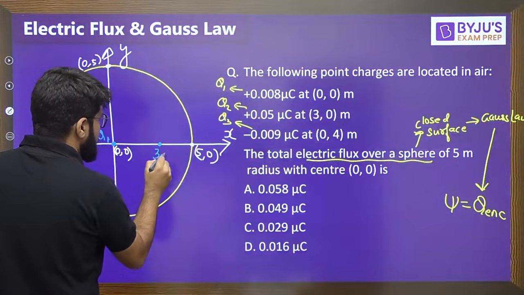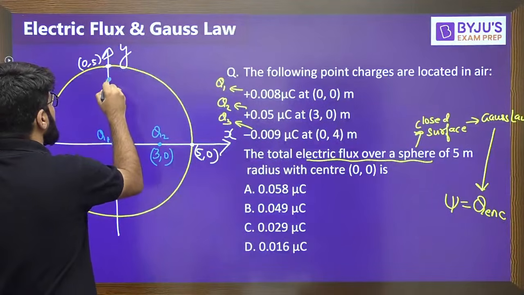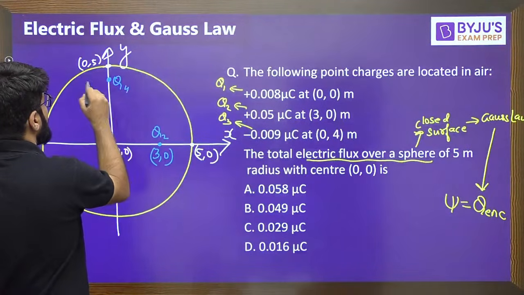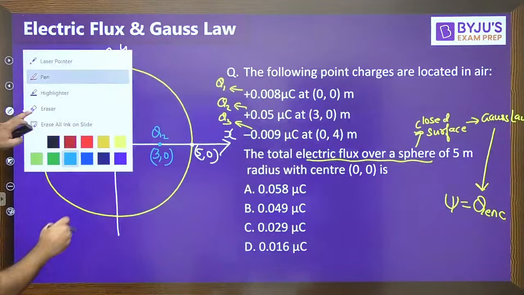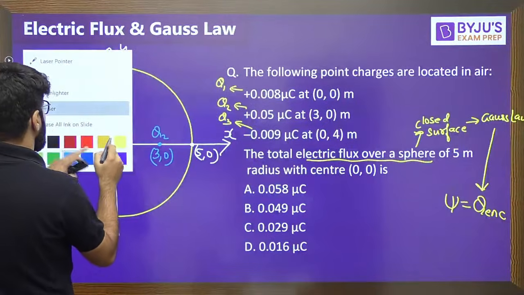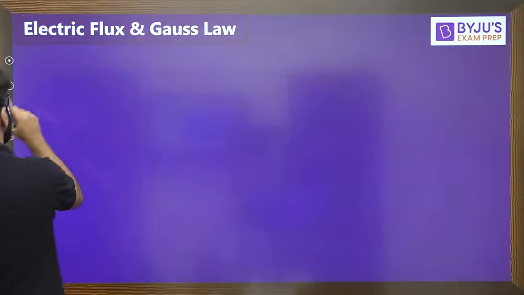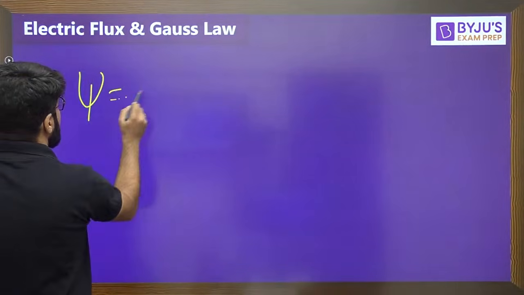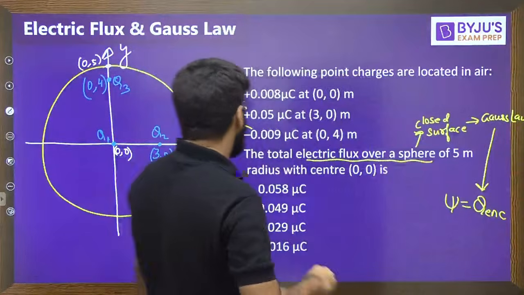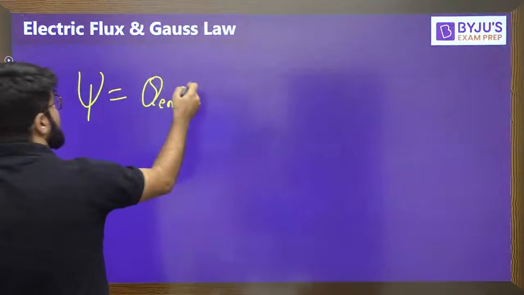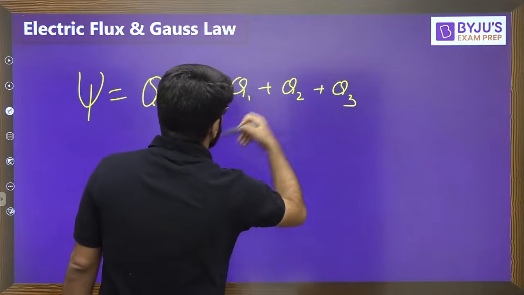3, 0 is inside 5, 0. Here you have Q2. At the point 0, 4 you have Q3. All are enclosed, all are inside. So the flux crossing any closed surface is equal to the charge enclosed by that surface. And what are the charges enclosed by the surface? All are enclosed: Q1 plus Q2 plus Q3.